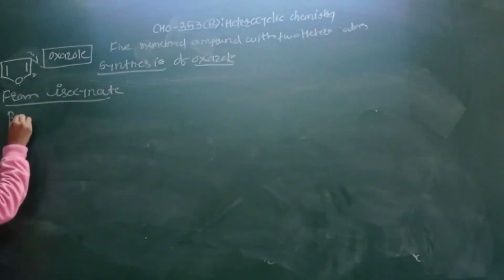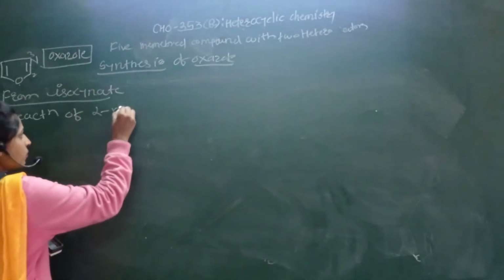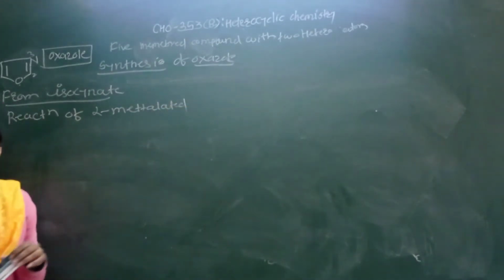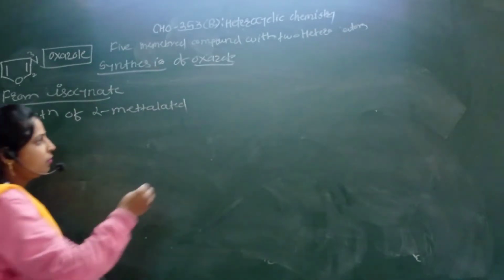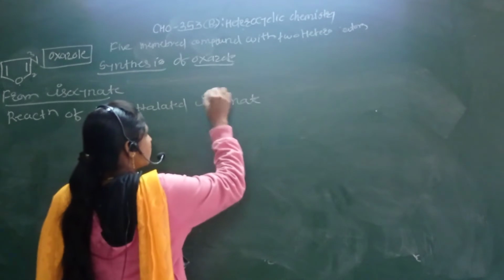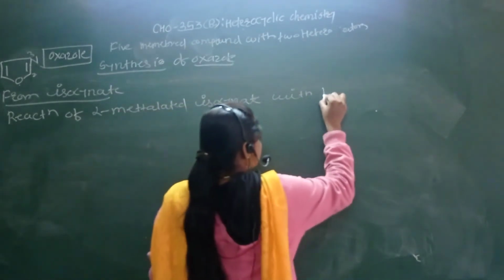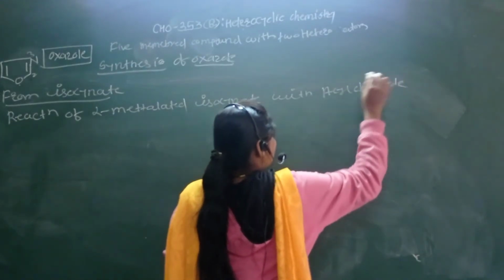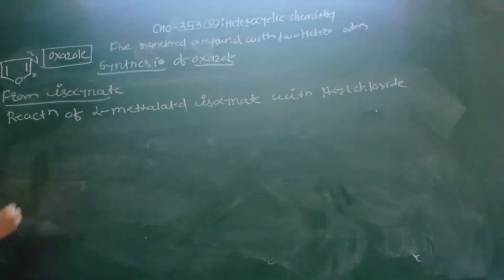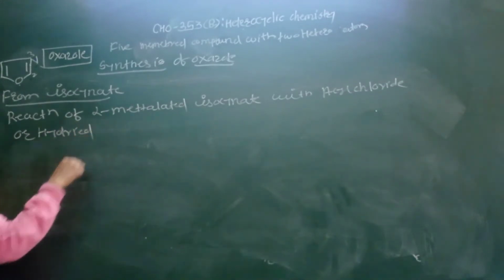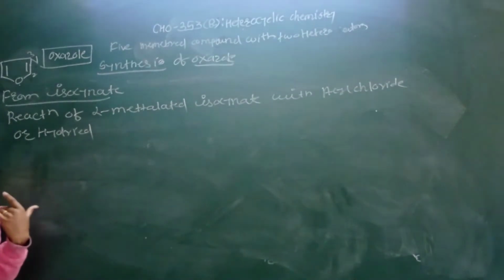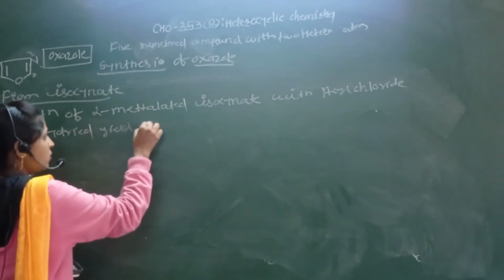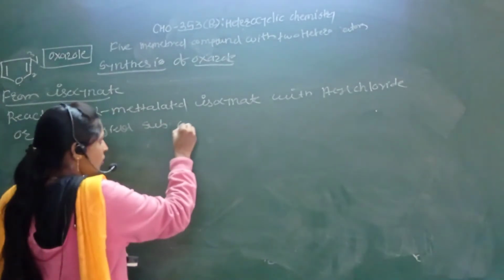Reaction of alpha metallated isocyanate with acyl chloride or anhydride yields formation of substituted oxazole molecule.